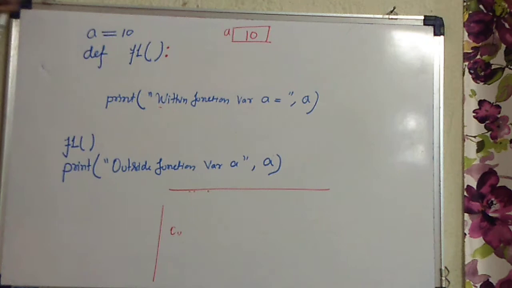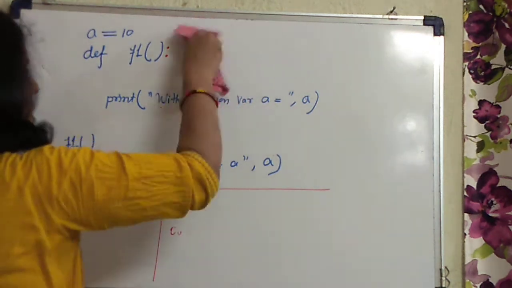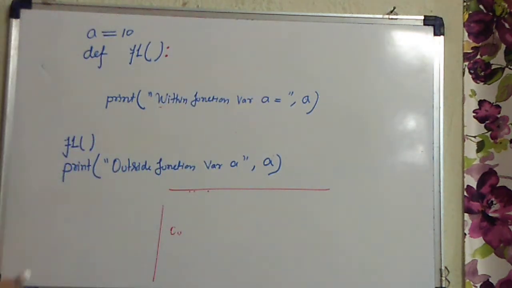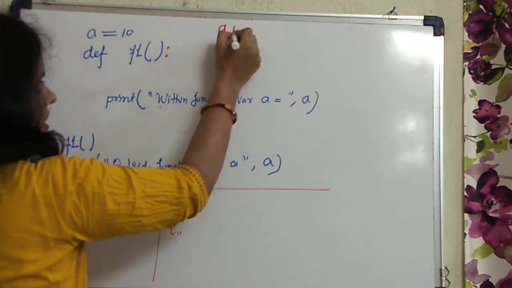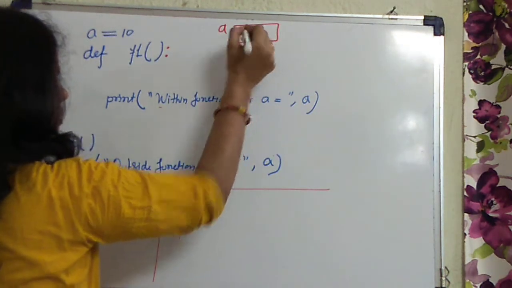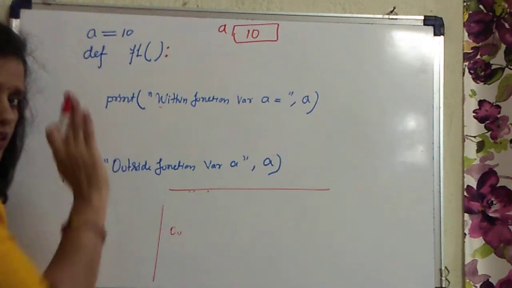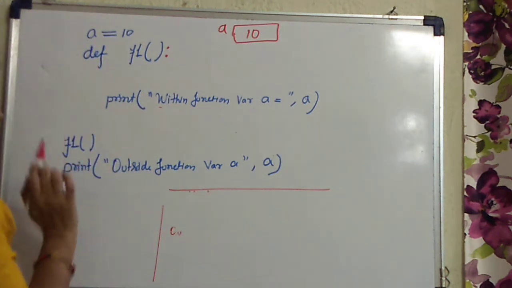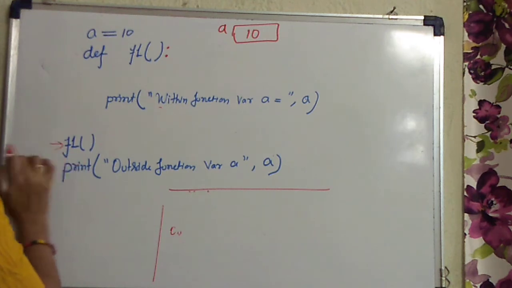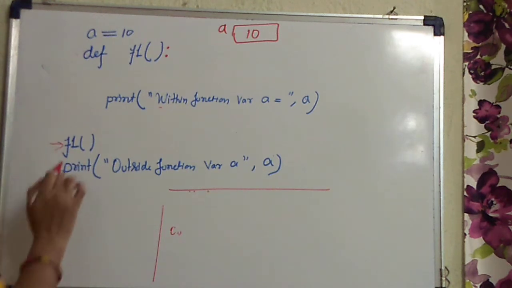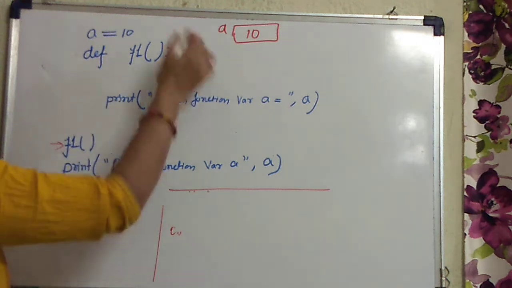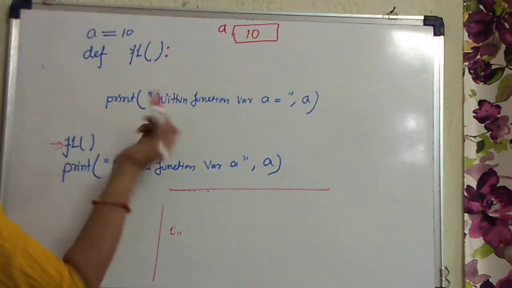When you start executing this program, first of all control will come to the first statement, then a will be created in the memory and will hold value 10. Then this is the function definition, which does nothing and keeps the information. Then control comes to the first statement, which is the function call statement. So from here the function will be called, and control will come here. So what will get printed?